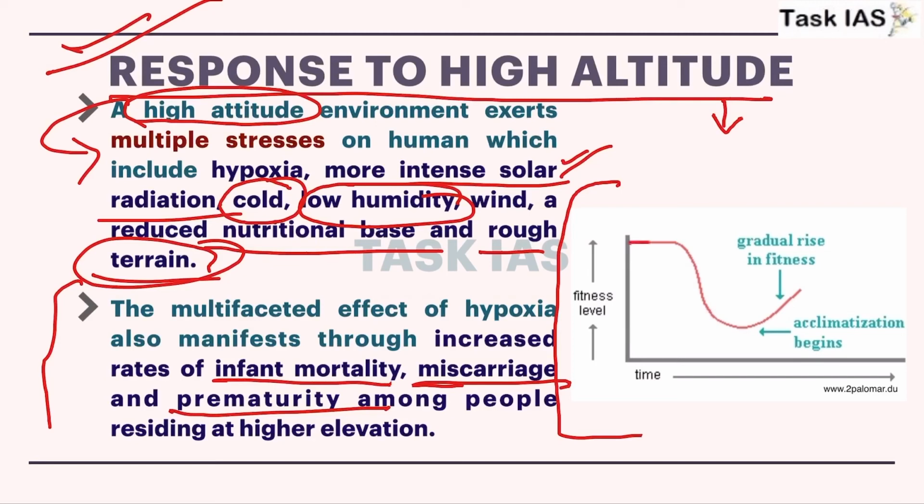So this diagram explains how our bodies start adapting to higher altitude stresses. This is the adaptation level of an individual living in any area where they were born or have lived for a long time. Once they face environmental stress, maybe higher altitude or cold or hot, any stress, their adaptation level decreases. But as time passes, they start to acclimatize or adapt by different physiological, cultural as well as genetic methods.